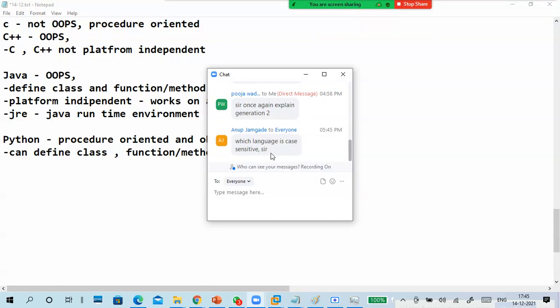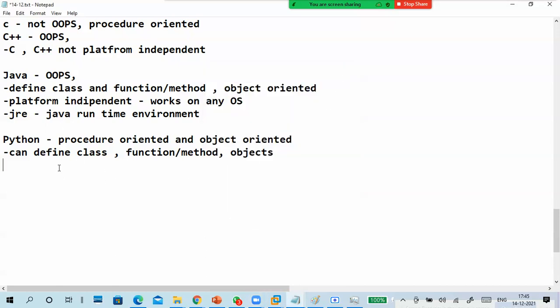Which language is case sensitive? I think both languages are case sensitive. Java and Python are compulsorily case sensitive. All languages are case sensitive. C, C++, I don't remember, but all languages are case sensitive only. Okay, so you can define classes and all.